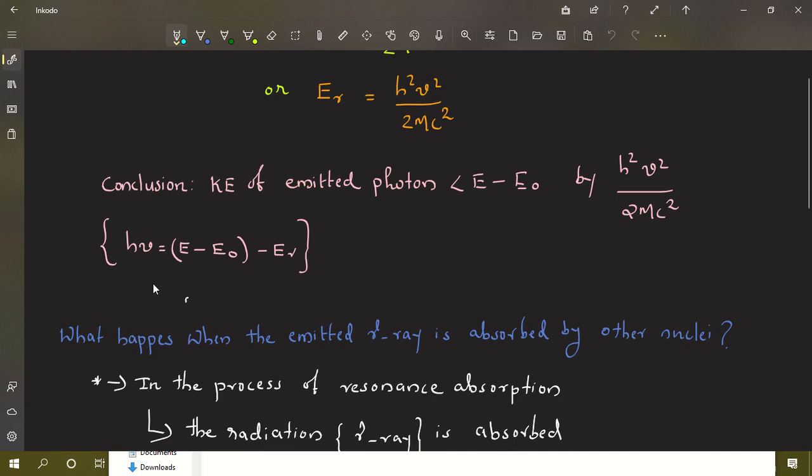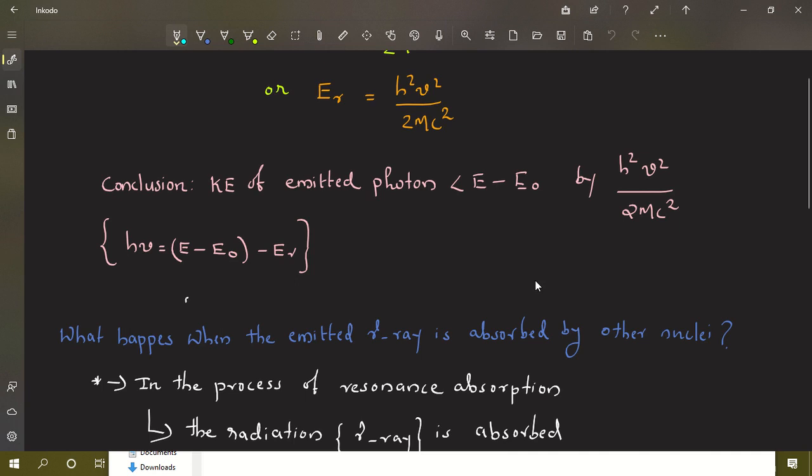Now, if you go through the previous equation, that is h nu equal to E minus E0 minus Er, we can say that the energy of the emitted photon, h nu, is less than E minus E0, the energy separation between the excited state and ground state, by an amount Er. What is Er? Er equal to h square nu square by 2mc square. So the energy of the emitted photon is less than E minus E0 by h square nu square by 2mc square.